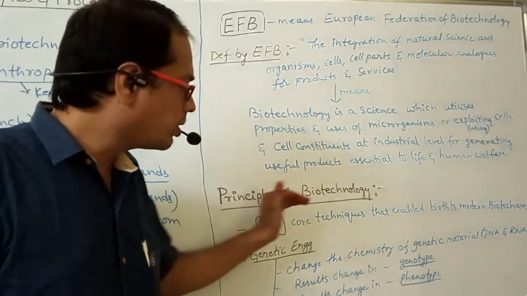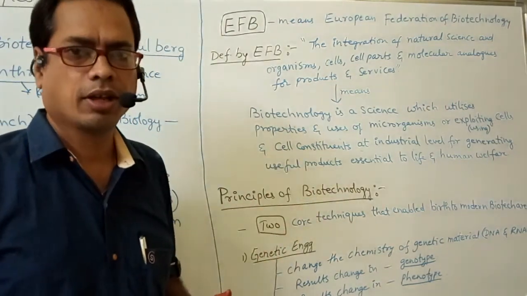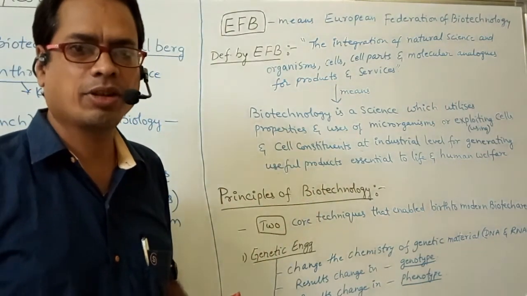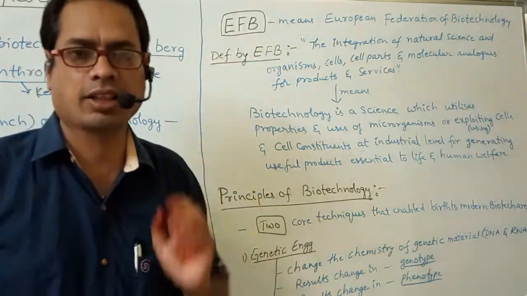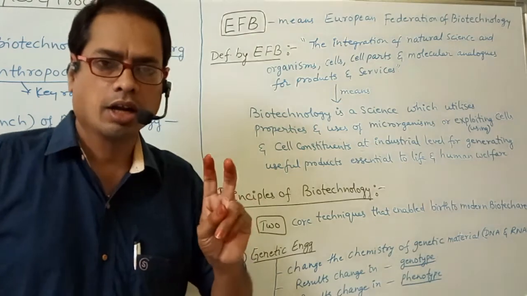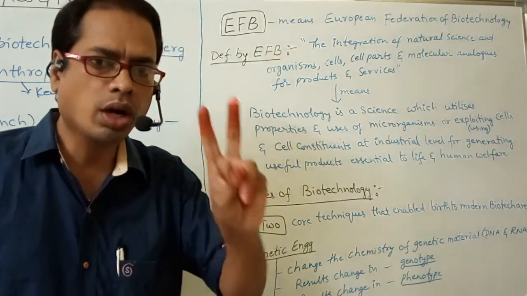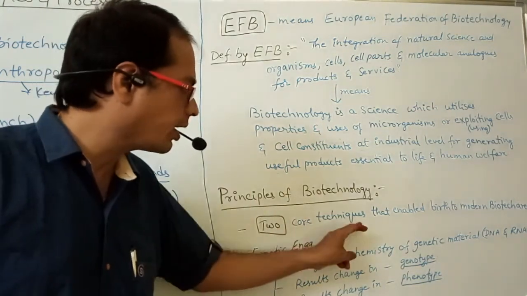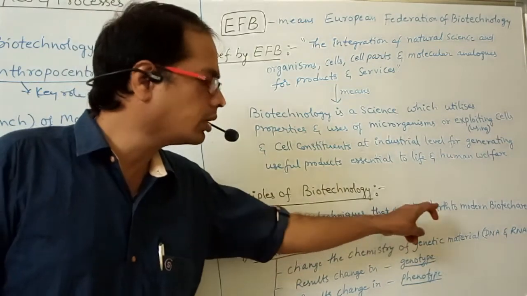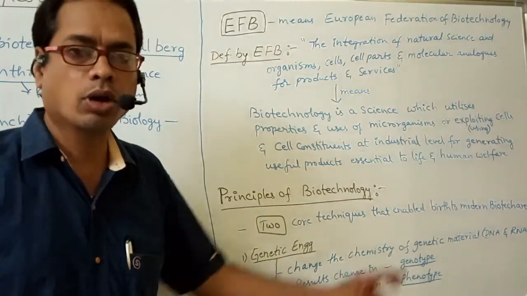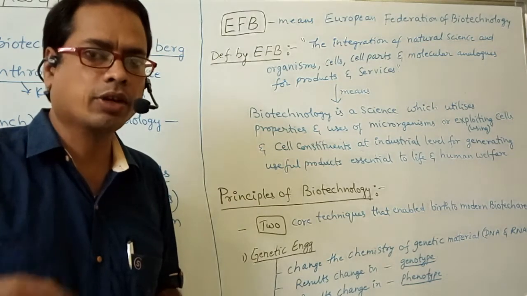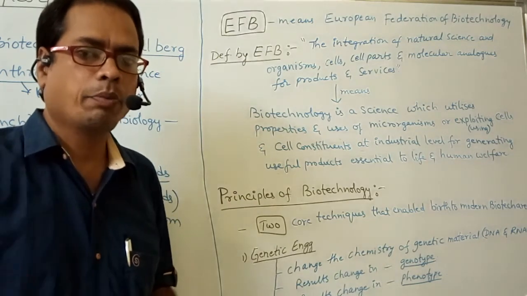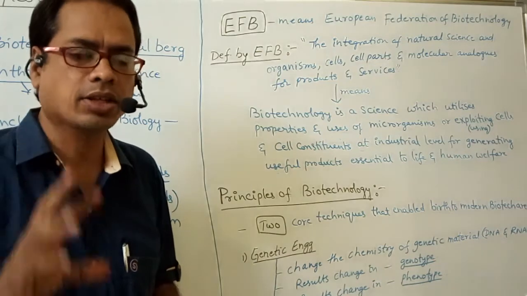What are the principles of biotechnology? How many core techniques are there? There are two core techniques that enable the birth of modern biology, modern biotechnology. So modern biotechnology evolved because of how many core techniques?